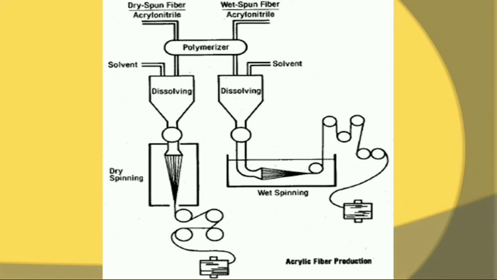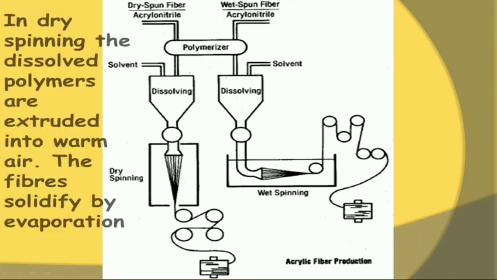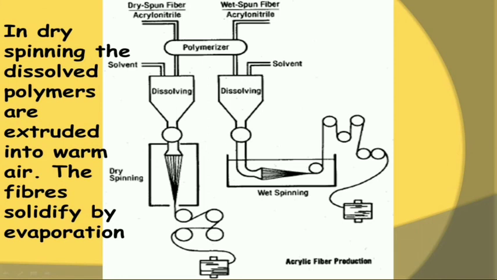These are the spinning methods. Up to polymerization, it has the same process, but the spinning method is different. Spinning means making into thread. So one is dry spinning, another one is wet spinning. Here it is dry spinning and here it is wet spinning. Now in dry spinning, the dissolved polymers are extruded into warm air.